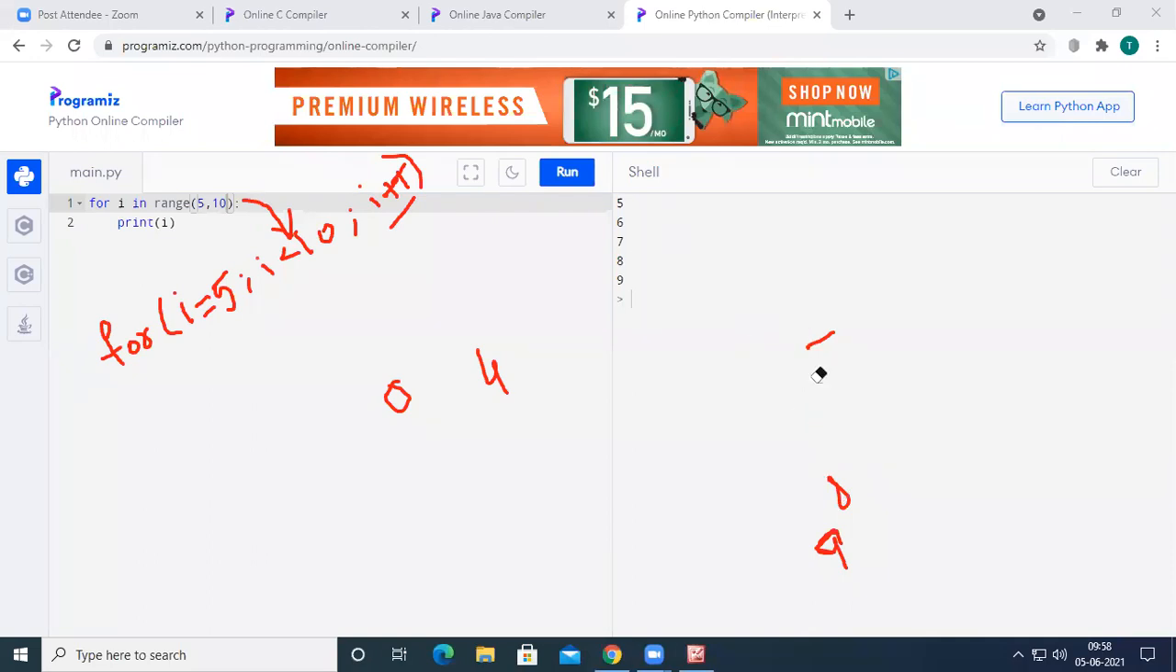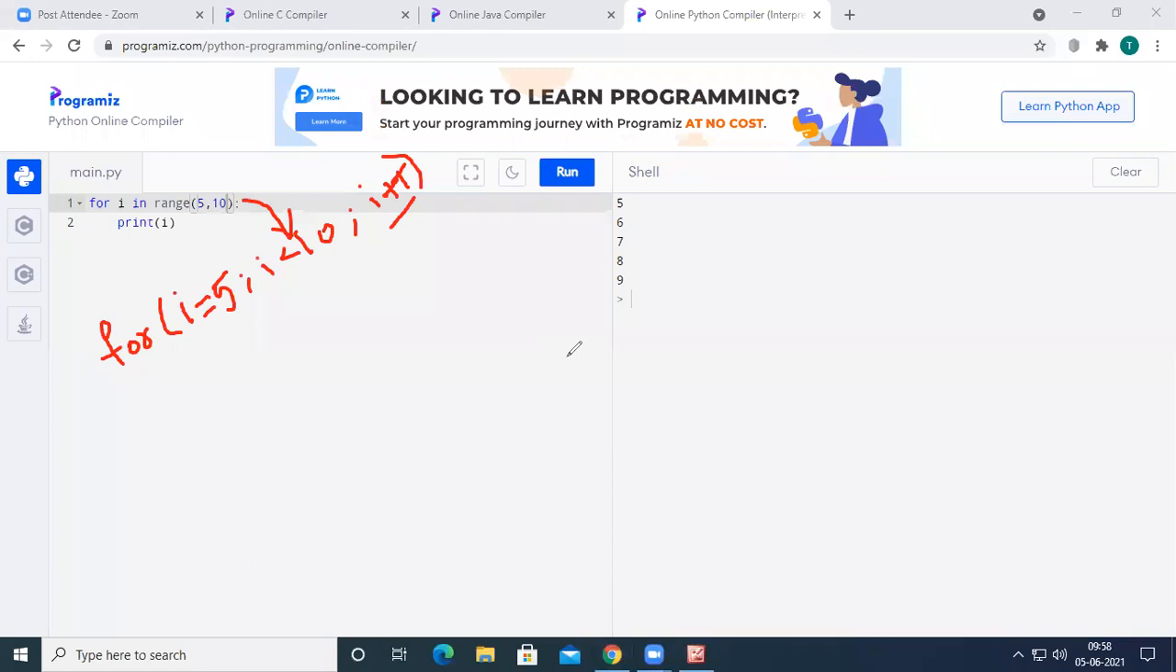So here you can see, when we write for i in range of 5 comma 10, the starting value will be 5 and the ending value will be n minus 1, that is 9. What happens if we take only one parameter to the range function? Then the equivalent for loop in C programming language is for i equal to 0, i less than 5 and then i plus plus.